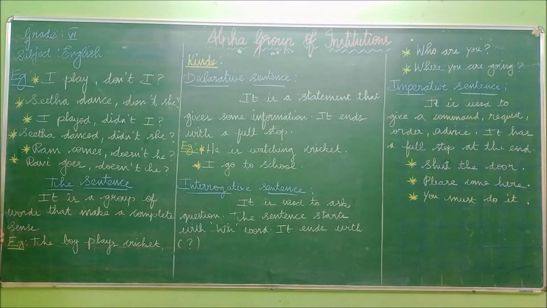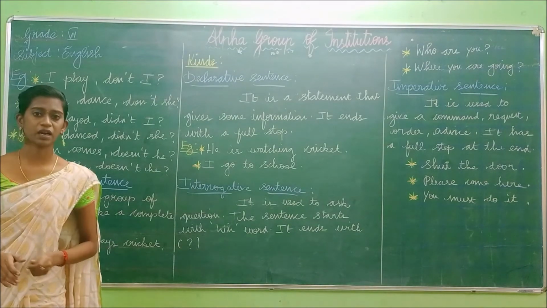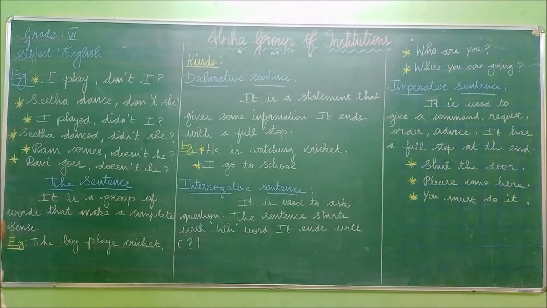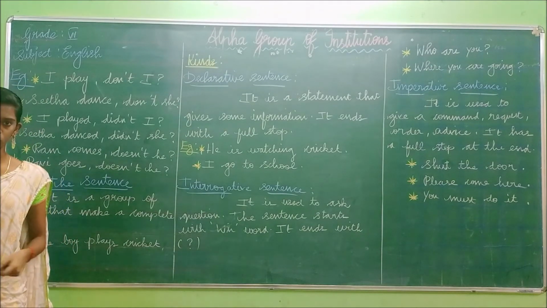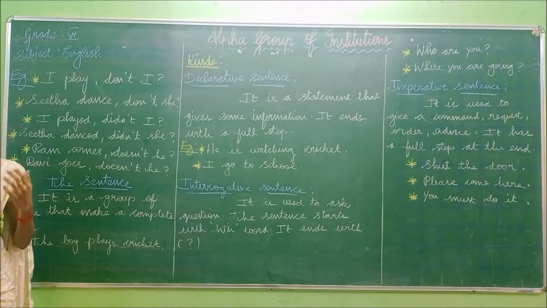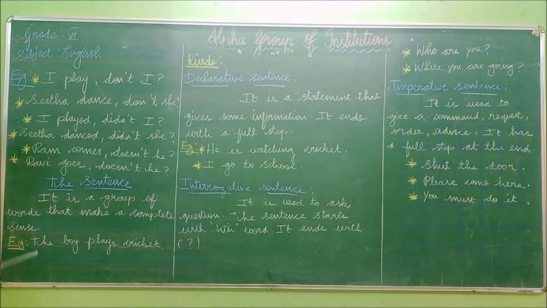The next topic we are going to see is sentence. What is meant by sentence? It is a group of words that makes complete sense. Sentence is nothing but a statement. It is a group of words that gives a complete meaning about something. That is known as a sentence. Example: the boy plays cricket. Something has been said about the boy, that is, what the boy is doing. The boy is playing cricket. So it gives some information about the subject. It is a group of words that gives a complete meaning.